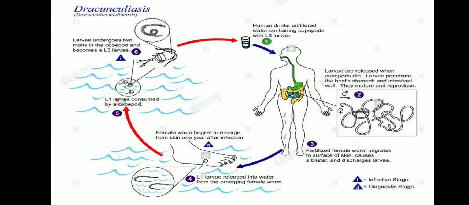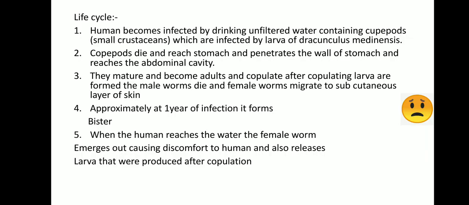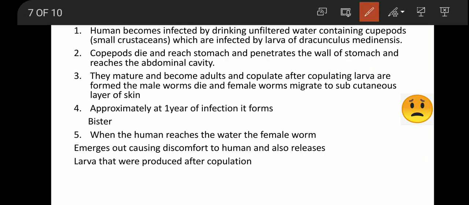So the life cycle of this Dracunculus, you can also take a screenshot of this, as all the information is within this. Let's proceed. First of all, this is contaminated water.